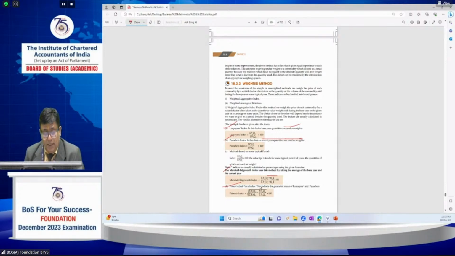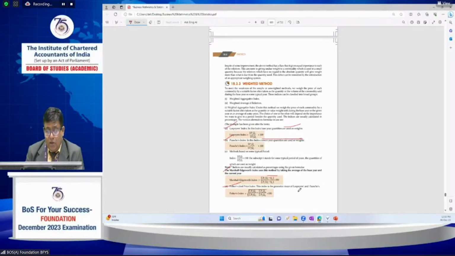This is the important property. And the next one is Fisher's ideal index number. We call it the ideal index number. Why? It has some properties: while testing the adequacy of index numbers, it satisfies both the time reversal test and the factor reversal test. So we call it the ideal index number.